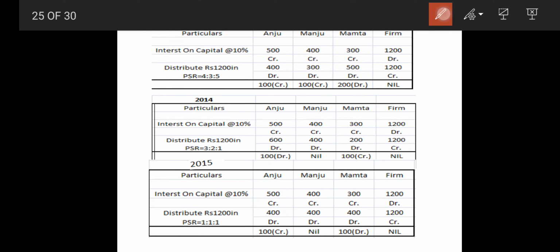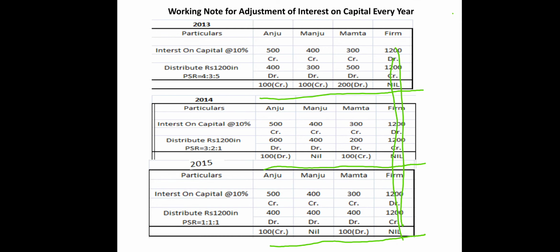Hope you understood this. So now your 100 credit, 100 credit and 200 debit. Same way 100 debit and 100 credit. Same way 100 credit, 100 debit. Right? So this we have to pick up. Now this is of no use. Only thing is we have to pick up now Anju, Manju and Mamta.